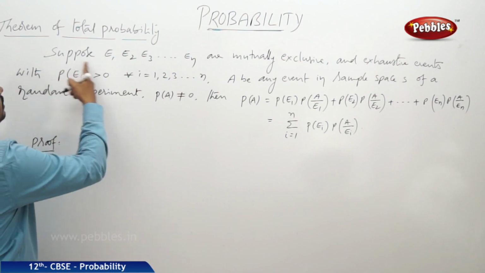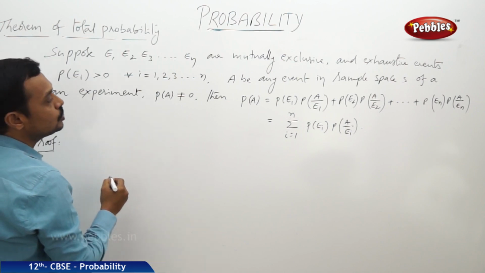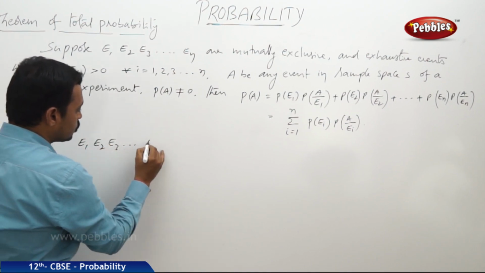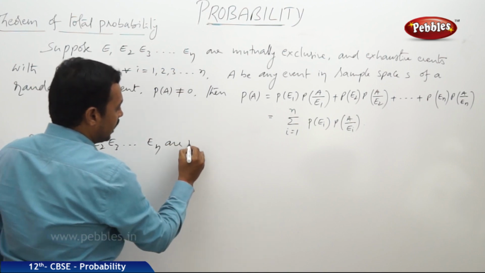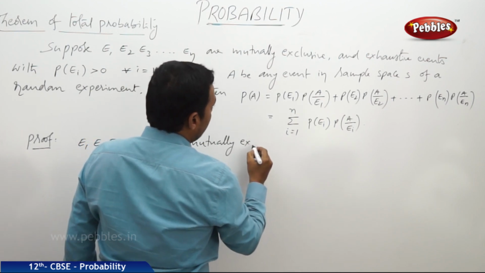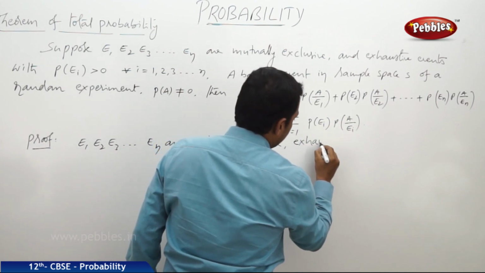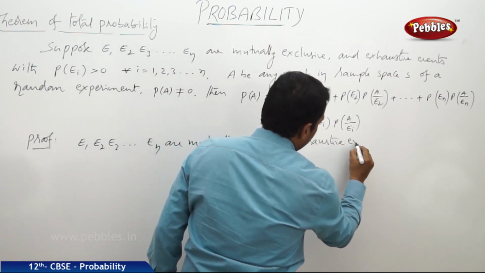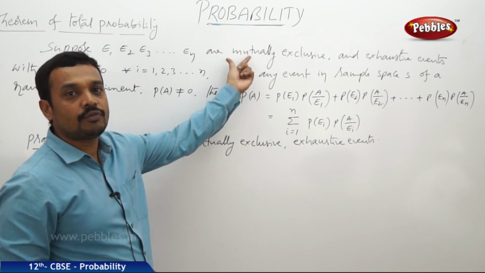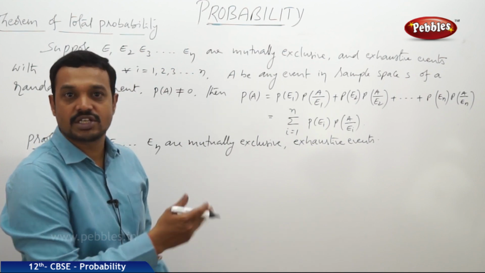Now in the statement given, E1, E2, E3 and so on En are mutually exclusive and exhaustive events. We know that mutually exclusive means intersection of the two events is always phi, and exhaustive events means union of all the events is equal to sample space.